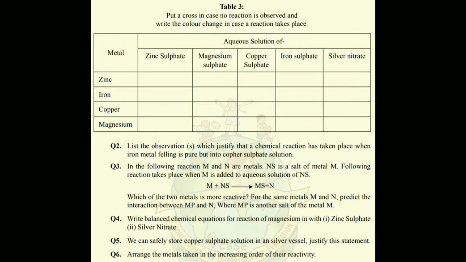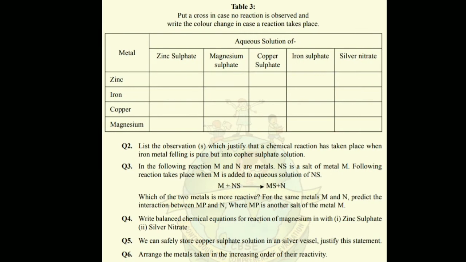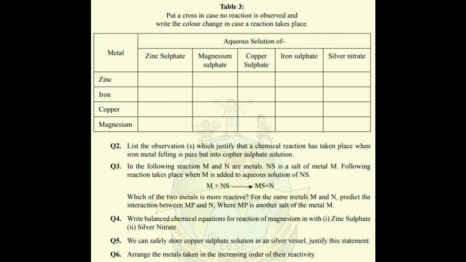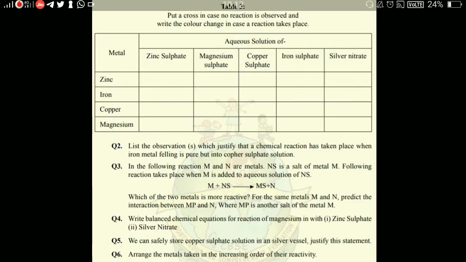Question 4. Write balanced chemical equations for the reaction of magnesium with zinc sulfate, and second, with silver nitrate. Question 5. We can safely store copper sulfate solution in a silver vessel. Justify this statement. Question 6. Arrange the metals taken in the increasing order of their reactivity.